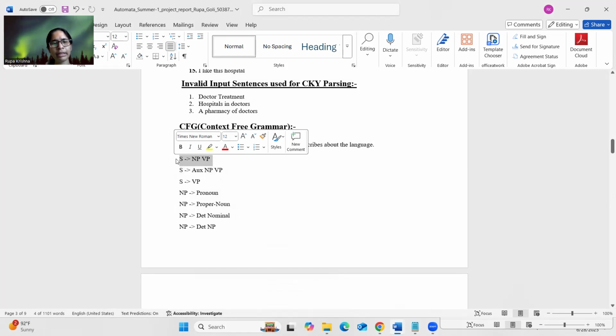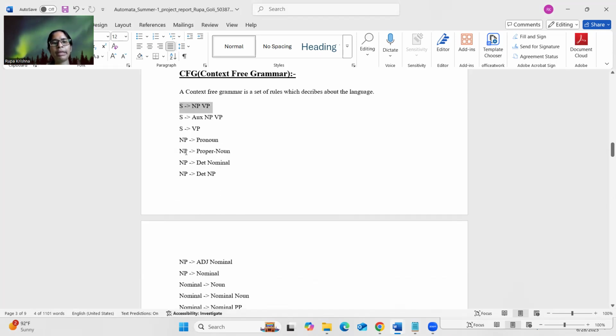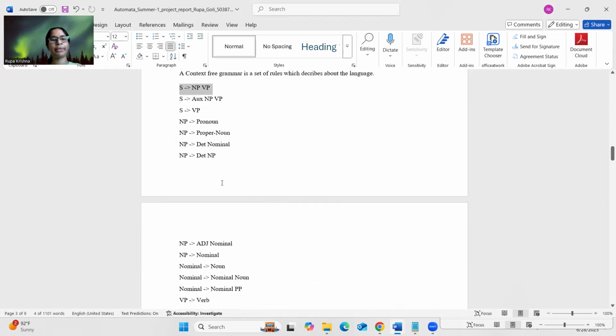The left side I call the non-terminal, and the right side I call the terminals. I have written S implies NP VP, S implies aux NP VP, S implies VP, NP implies pronoun, NP implies proper noun, NP implies det nominal, NP implies det NP.